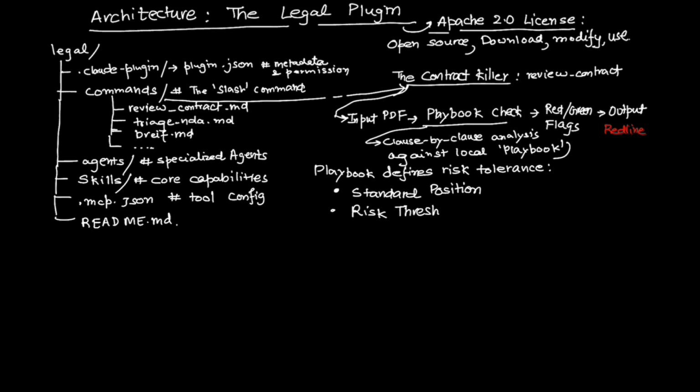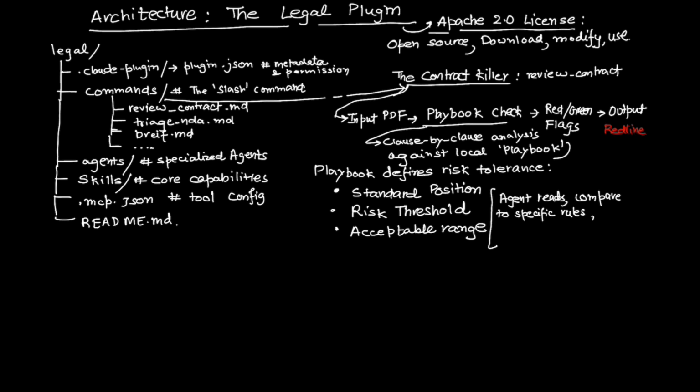Risk threshold. Example, unlimited indemnity is a red flag. Acceptable ranges, liability caps between 1x and 3x are yellow. The agent reads the contract, compares it to your specific rules, and outputs a report with specific redline suggestions tailored to your firm. It does the job of a junior associate who spends 4 hours cross-referencing a handbook.